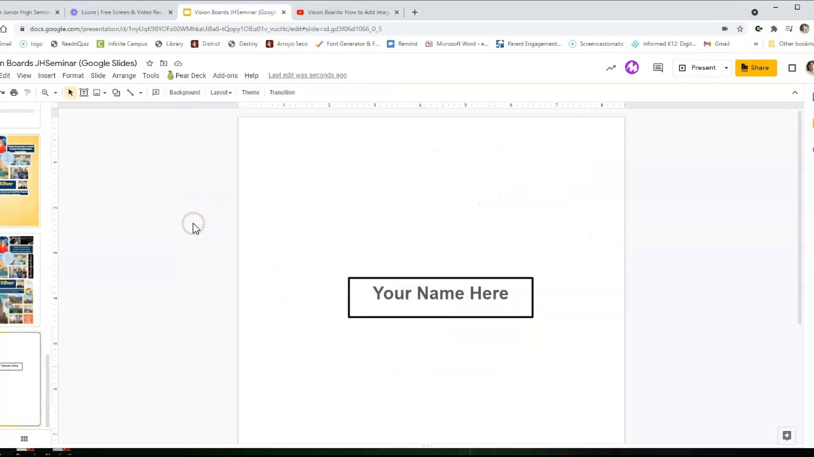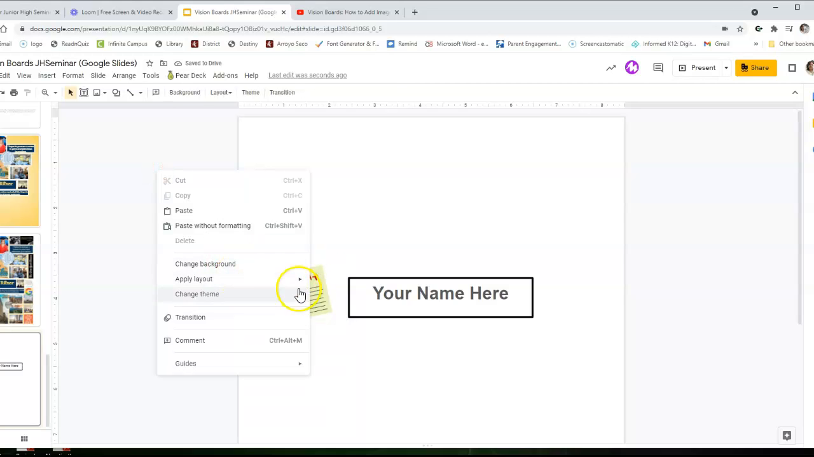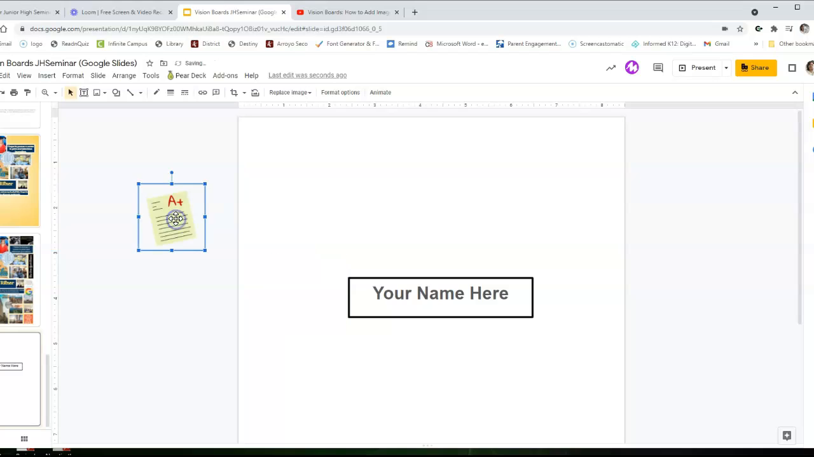And I'm going to paste it here. I'm going to paste all my images here, and you can put them anywhere, right? You're going to put them all on this last page, and then once they're all there, you're going to align them nicely on your slide, and that's going to become your vision board.